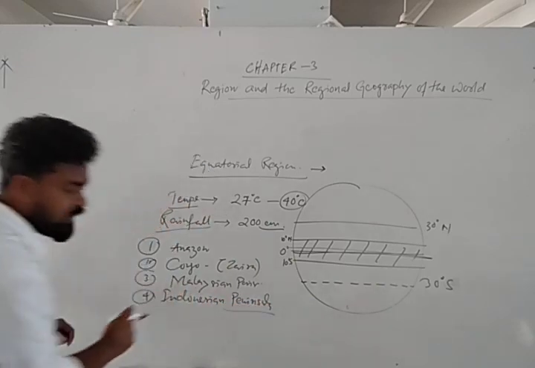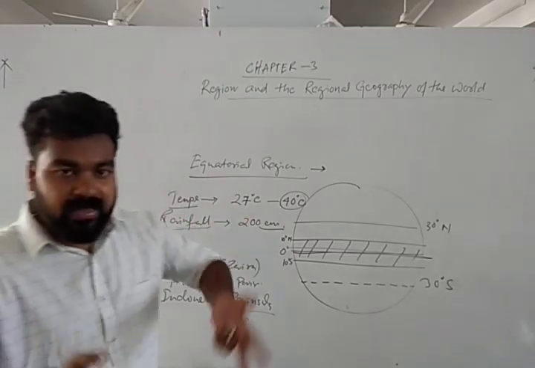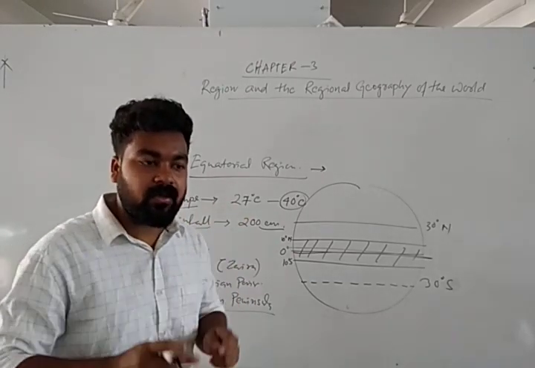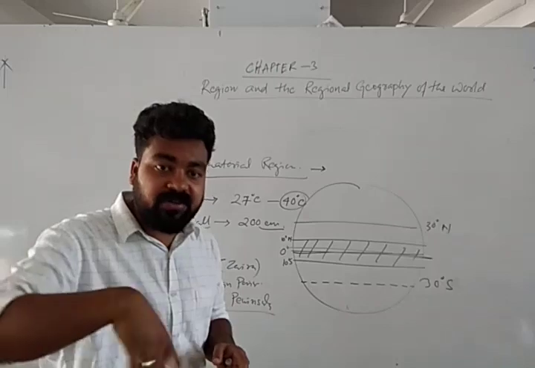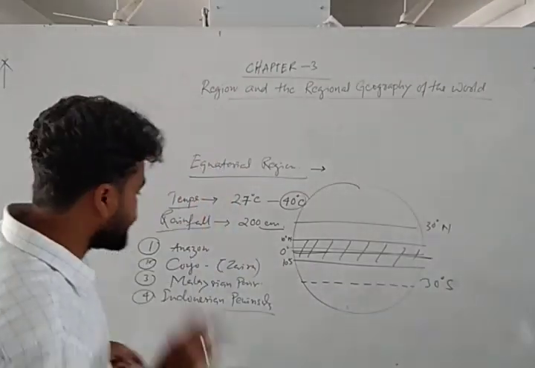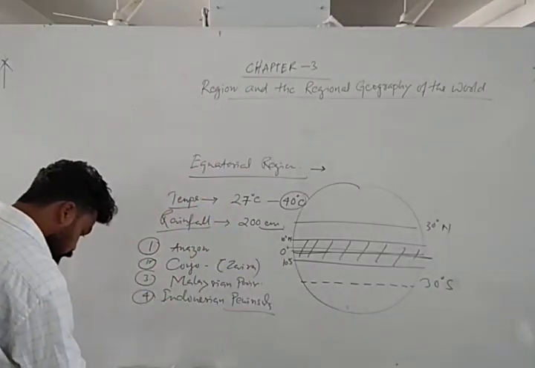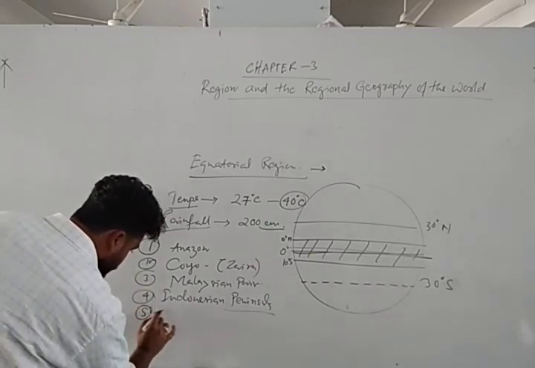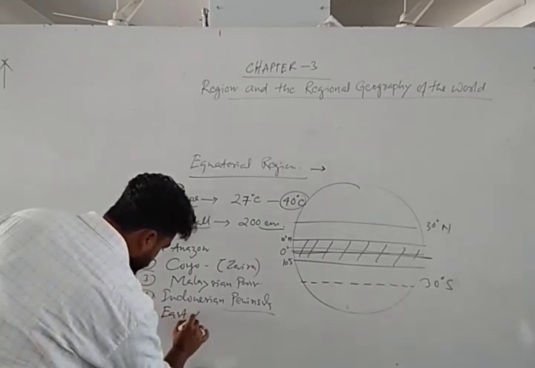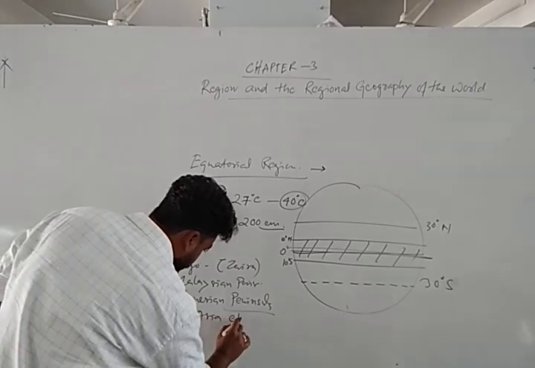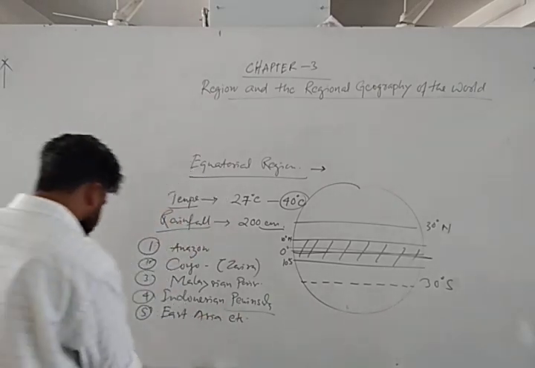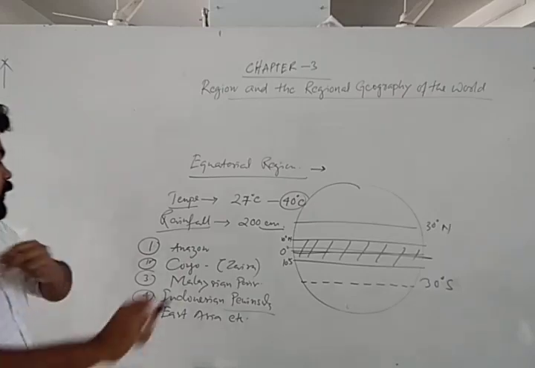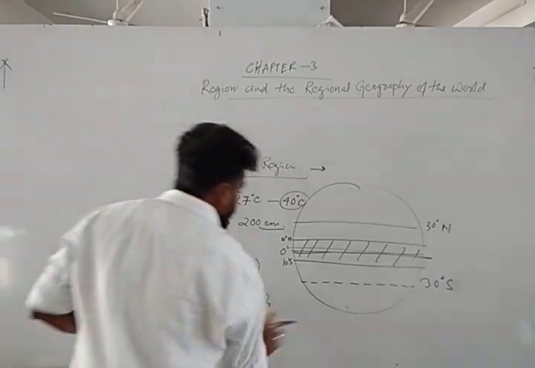Do you know the concept of peninsula? Peninsula means the land area or land surface which is surrounded by water from at least 3 sides. That is called a peninsula. Again, some parts of East Asia, etc. Okay, let's see this Amazon.